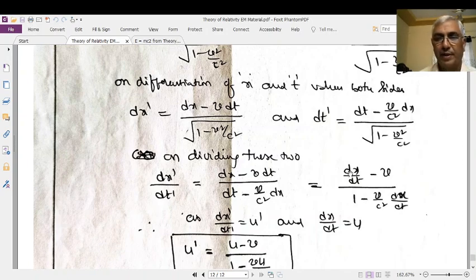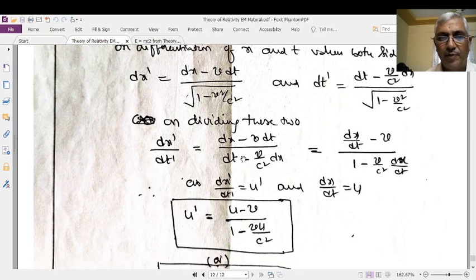Let us divide the numerator as well as the denominator with dt. When dx is divided by dt, we get dx by dt. When v dt is divided by dt, dt will cancel and you will get v here. Now in the denominator, when dt is divided by dt, you will get 1, minus v by c square, dx divided by dt, dx by dt.